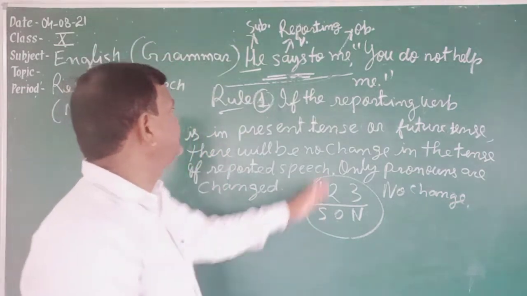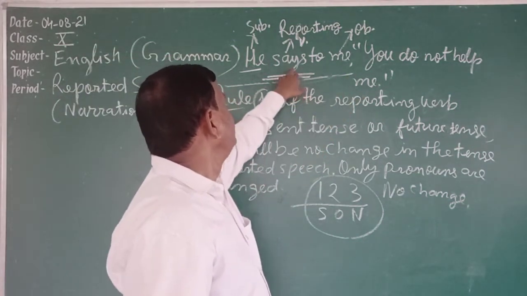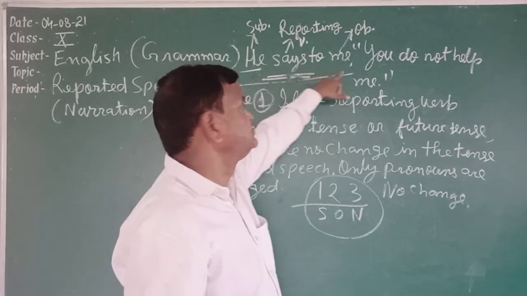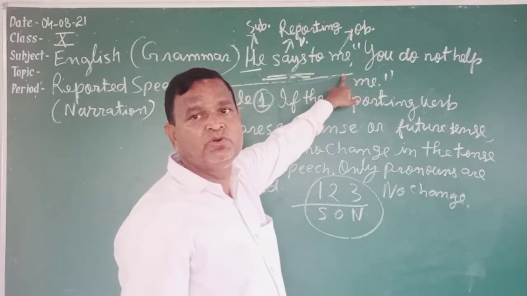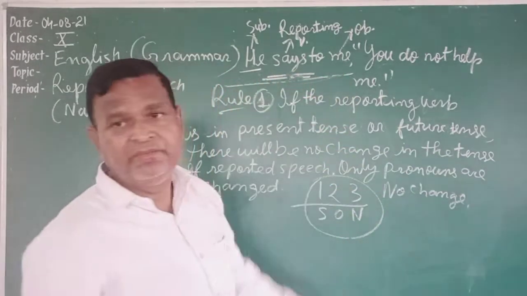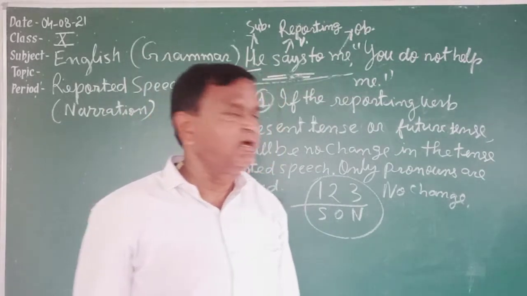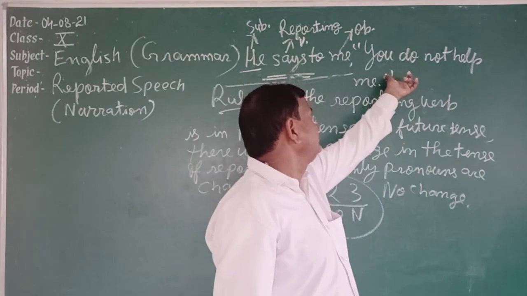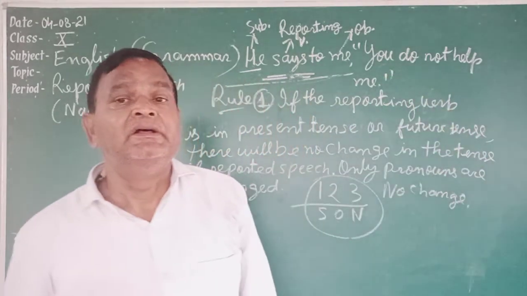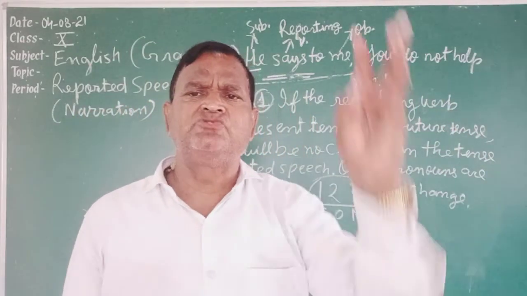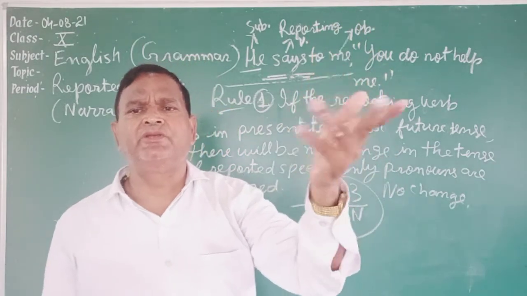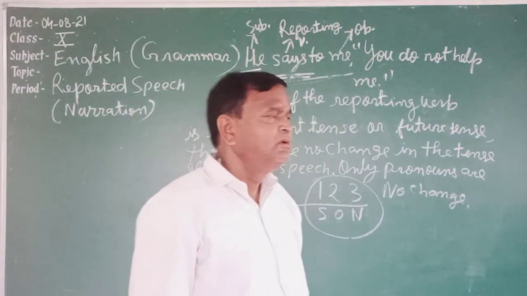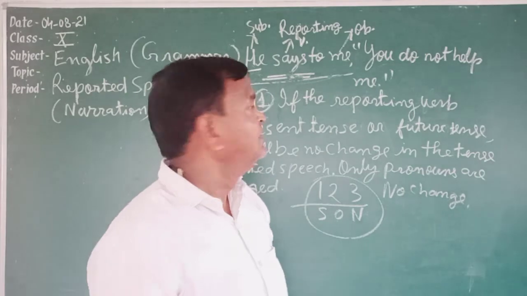Students, outside the inverted commas, three things are found: the reporting verb, its subject, and its object. I have told you, this reporting verb may come in present tense or past tense or future tense, any tense. And the reported speech may be any type of sentence: positive, negative, interrogative, imperative, exclamatory, whatever it may be.